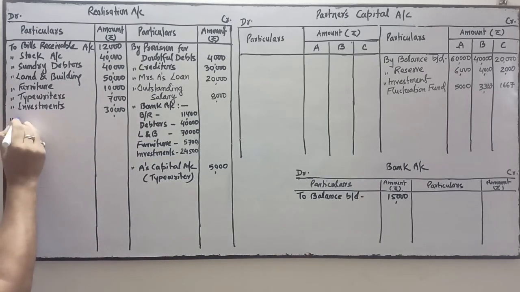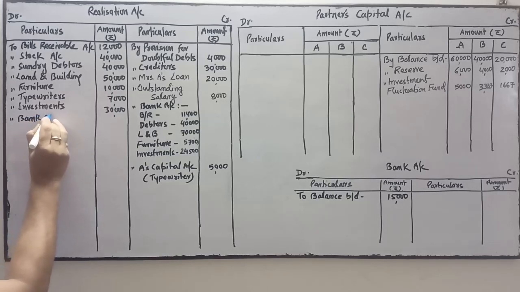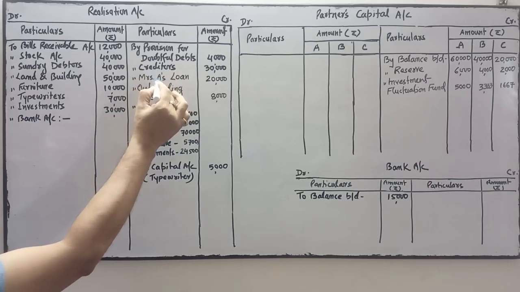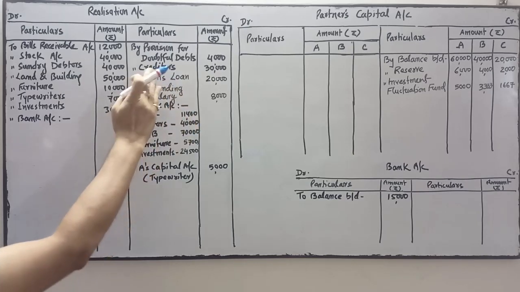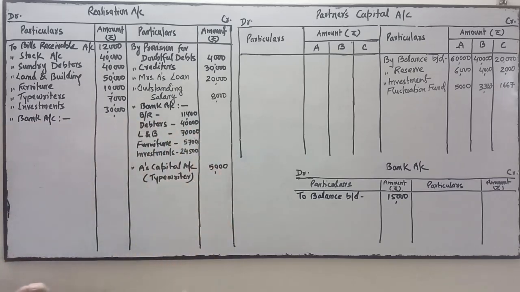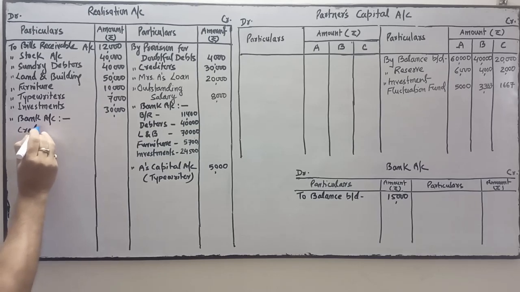Next is creditors agreed to accept 10% less. When we pay any liability, such as creditors, Mrs. A's loan or outstanding salary, we pay it on this side to bank account. Or if a partner has taken that liability, then we transfer it to the partner's capital account. So here, point number 5, creditors. I am going to write the details.